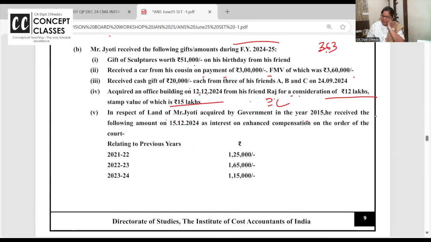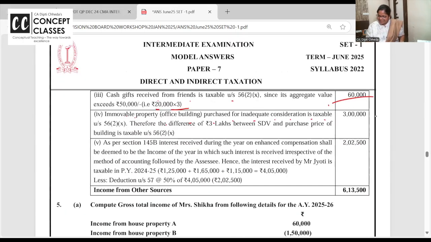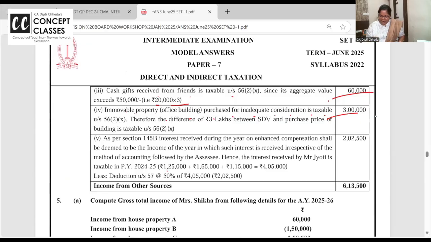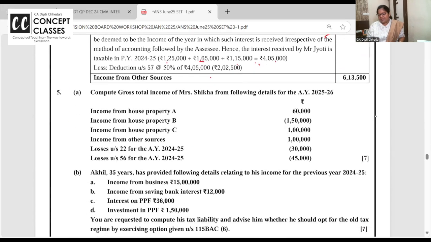Even check this. In respect of land, he has received interest on enhanced compensation. So it will be taxable in other sources with 50% deduction. It may be related to earlier years, but now you have received interest on enhanced compensation. Yes. Total it and take 50% deduction. And this 15 and 12, easy, 3 lakh is taxable. Add all this and take 50% deduction. No one will tell you that on enhanced compensation interest, you have to give 50% standard deduction.